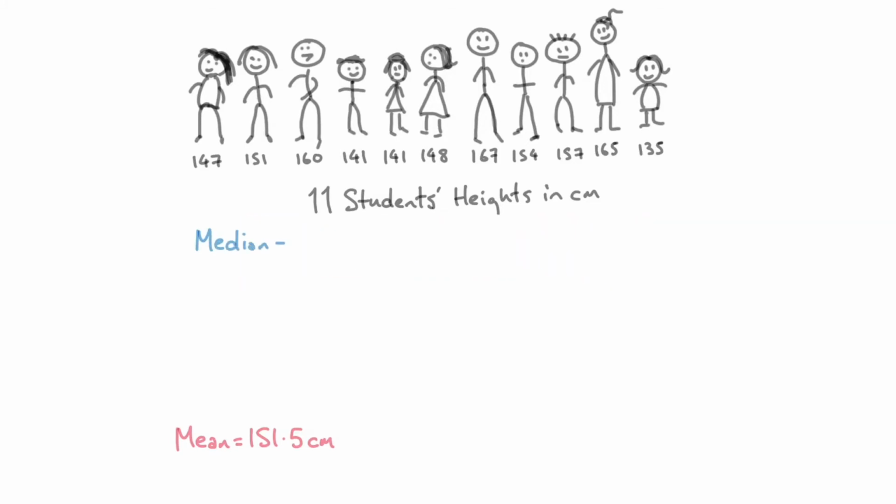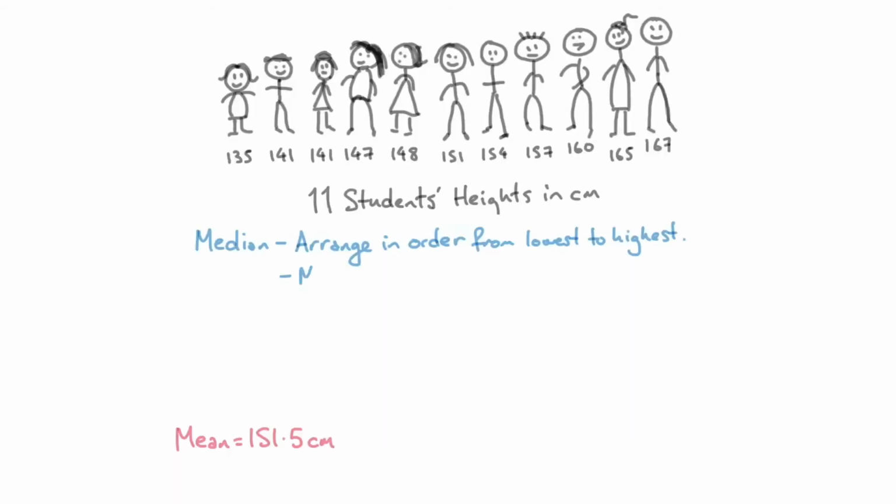Next, we're going to calculate the median. First of all, we have to arrange those students in order from lowest to highest. So we're going to get our high-tech computer to do this for us. Okay, there you go. As you can see now, we've got 135 all the way up to 167 centimetres.